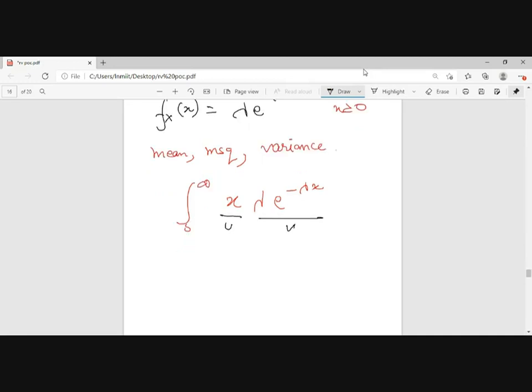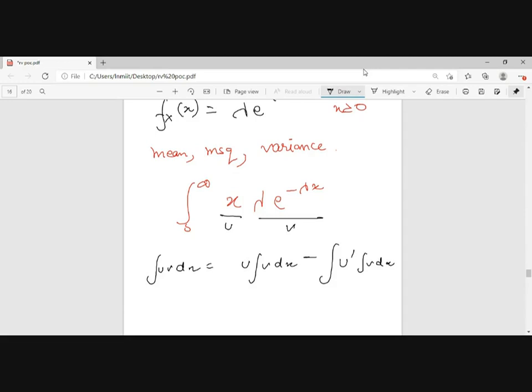By parts. So it will be integration of u v dx. So it will be u integration of v dx minus integration of u dash integration of v dx.